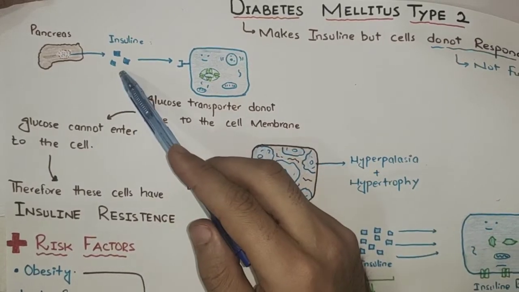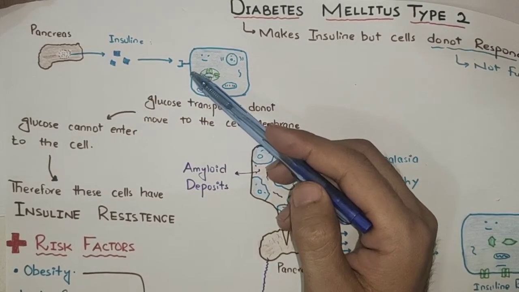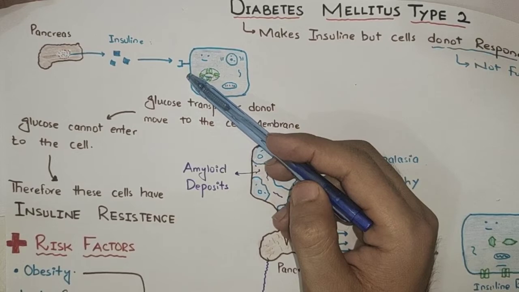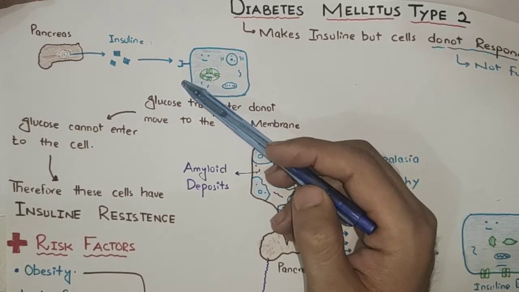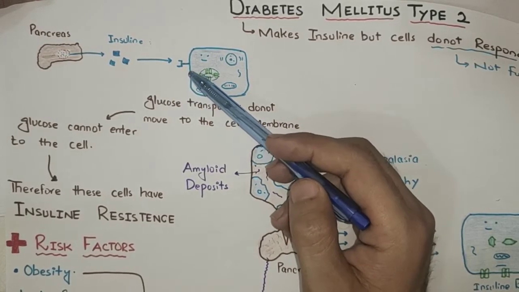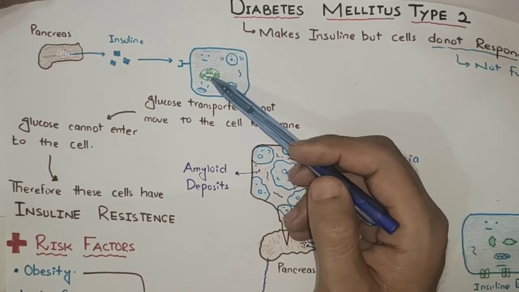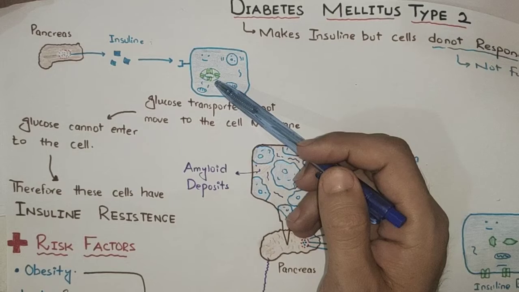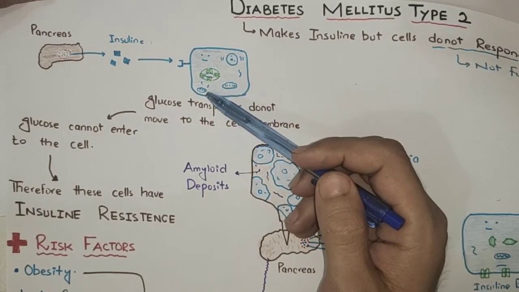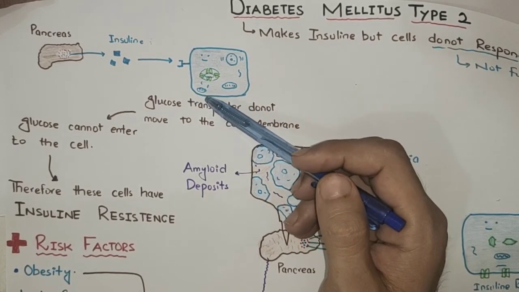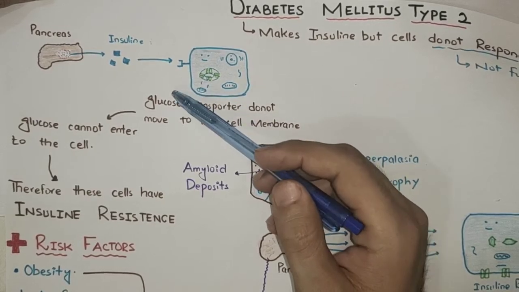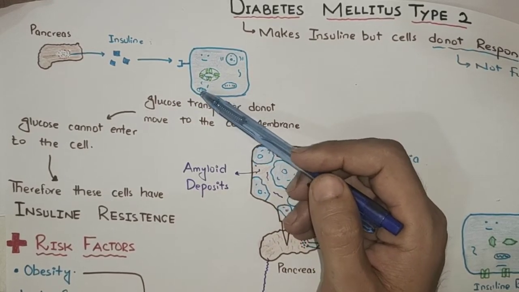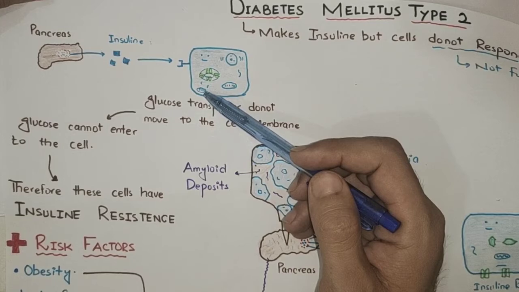This insulin then attaches to the receptors present on the cell, which are called insulin receptors. The function of these insulin receptors is to allow the insulin to signal the cell. When insulin binds, the cell produces glucose transporters. These glucose transporters then fuse to the cell membrane and allow the glucose present in the blood to enter into the cell, which the cell later uses for energy.